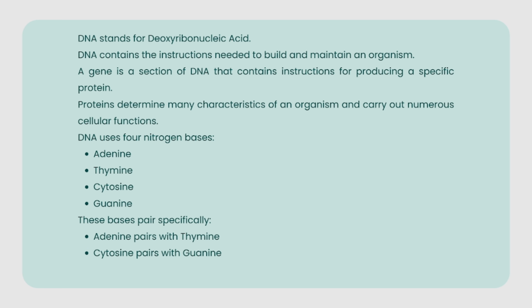DNA and genes. DNA stands for deoxyribonucleic acid. DNA contains the instructions needed to build and maintain an organism. A gene is a section of DNA that contains instructions for producing a specific protein. Proteins determine many characteristics of an organism and carry out numerous cellular functions. DNA uses 4 nitrogen bases: adenine, thymine, cytosine, and guanine. These bases pair specifically. Adenine pairs with thymine, cytosine pairs with guanine.